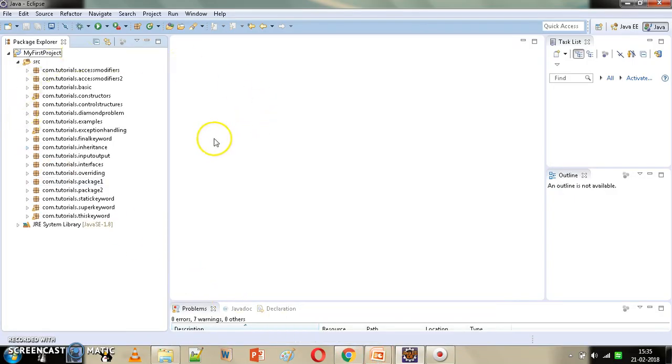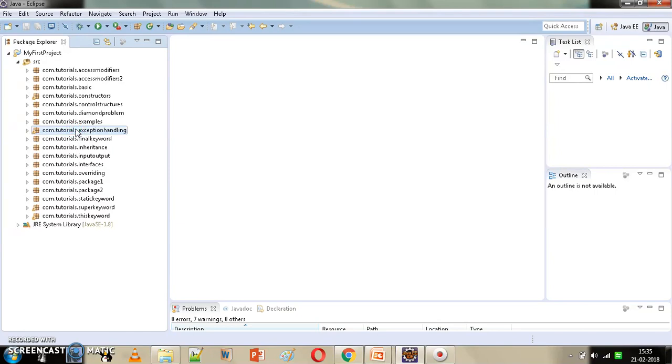We will see an example for finally block now. What we are going to do in this example, we are going to handle input mismatch exception that occurs when we are not entering the kind of value that we are reading. Let's suppose if I am giving sc.nextInt, that is, I am trying to read an integer value but the user enters some string value, then it will cause input mismatch exception to occur. So we will handle that exception and we will use finally block in this example.